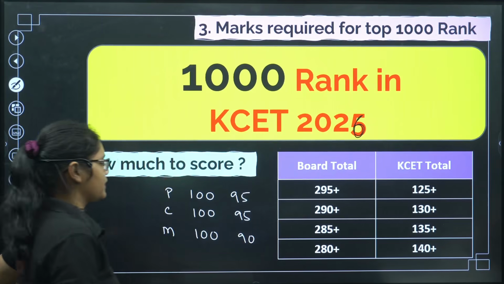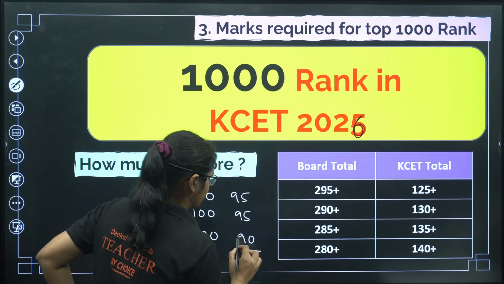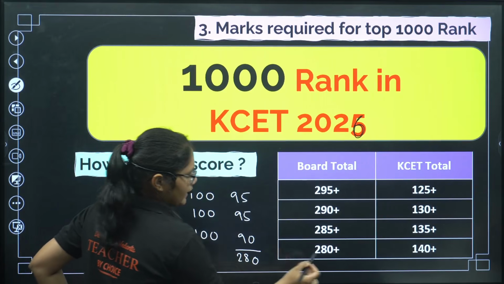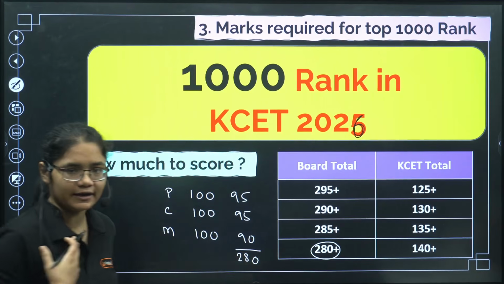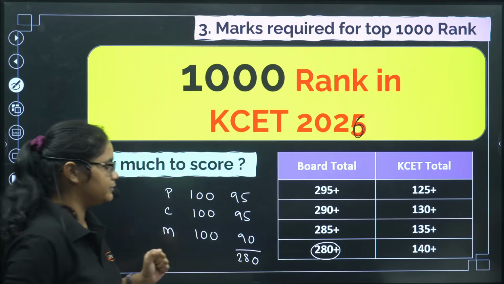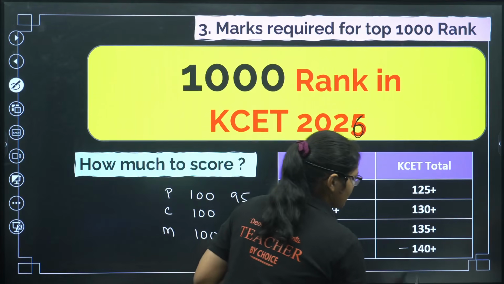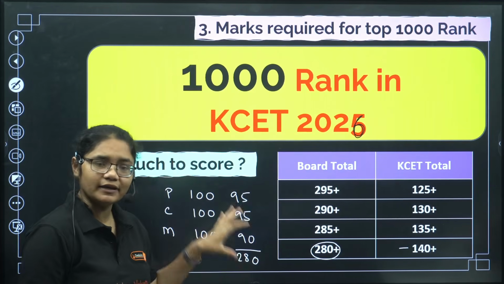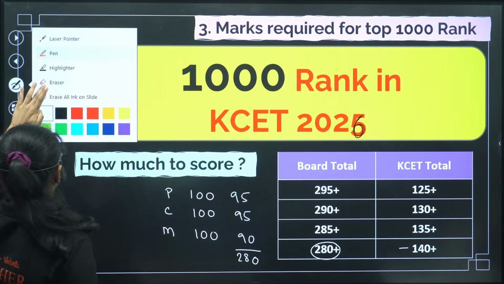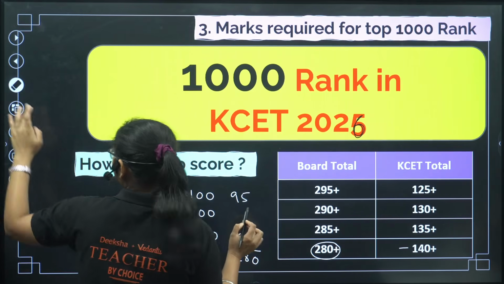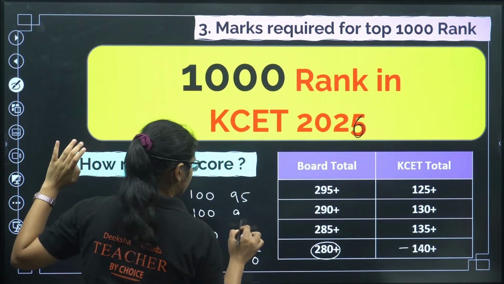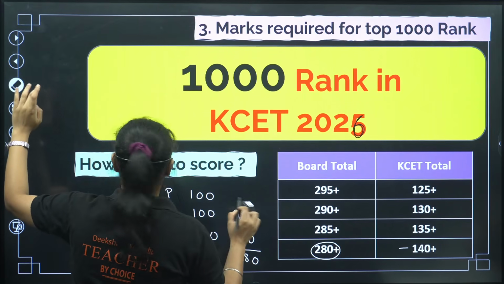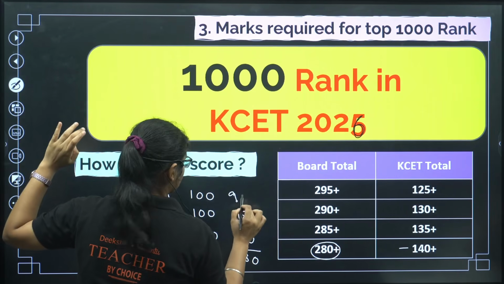So how much am I getting in total? Around 280, and this is what I am targeting. By my calculation, I have to target at least 140 plus in chemistry in your KSET examination. Now suppose you are very good in chemistry and physics, then you can make chemistry 98, and physics, if you are very good, something around 97.